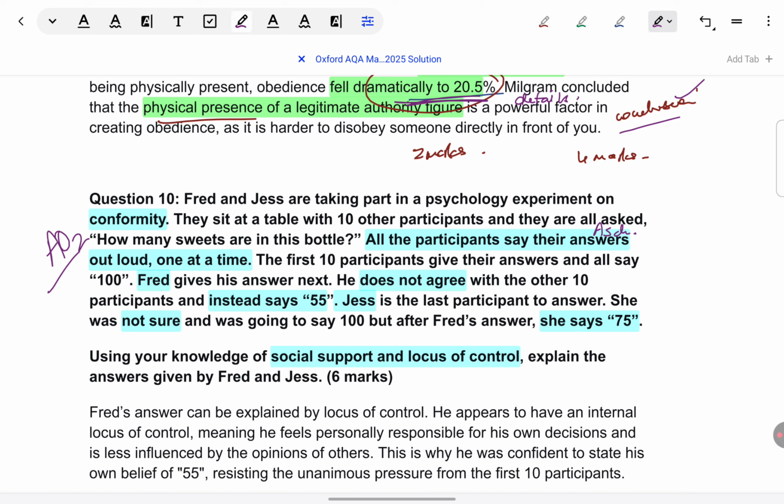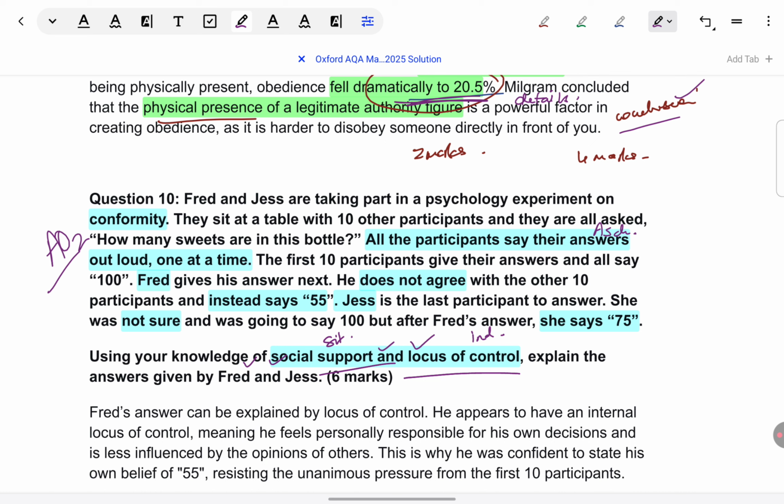So by this point, we have understood that out of everything we have learned in conformity, they want to know about one situational factor which plays a role in it and one individual factor which plays a role in it. Now, I know the first question coming to your mind is, do I have to give both the points for both the characters in the situation? Like, do I need to apply social support and locus of control to Fred and then both of them to Jess as well?